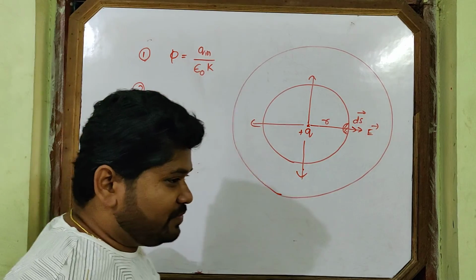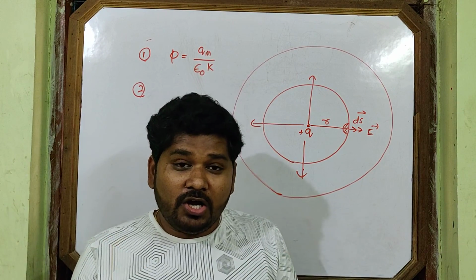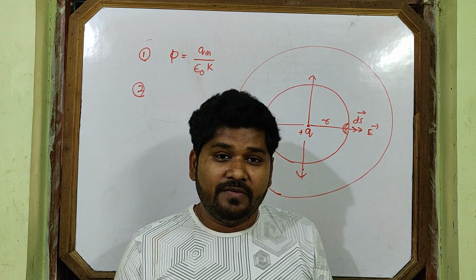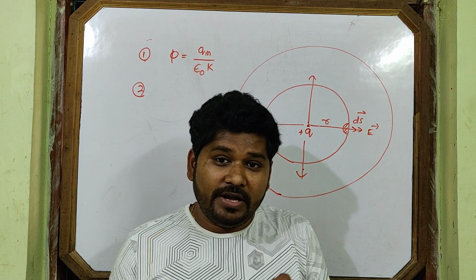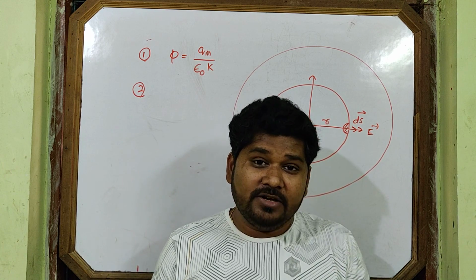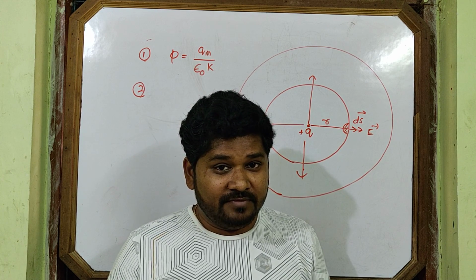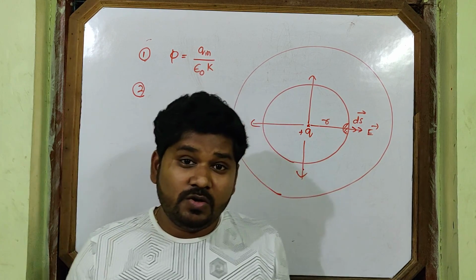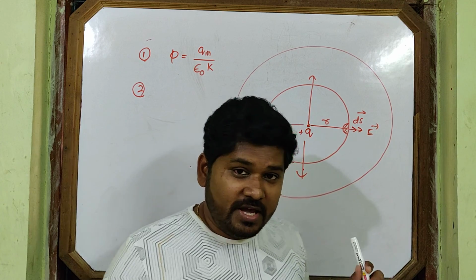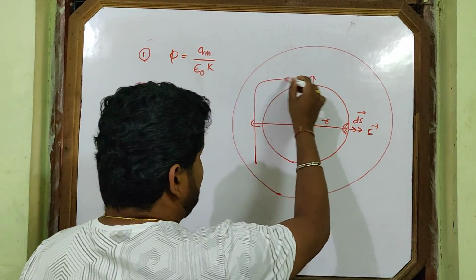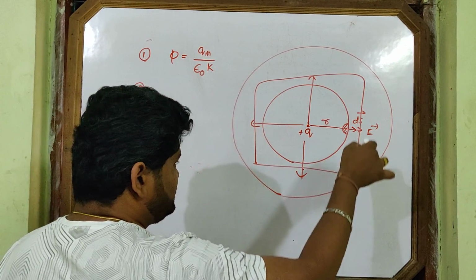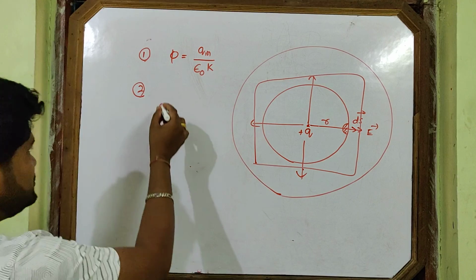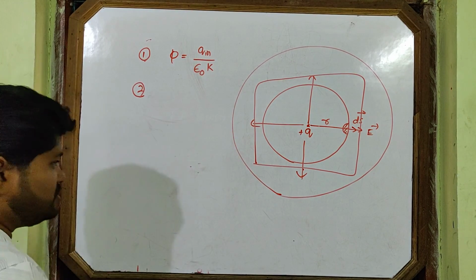So I am telling you one point concept here. Gauss law is independent of the area of the surface if the charge enclosed is the same. Okay, that may mean any surface, maybe a cube, or maybe something else. No problem, you can do like this. So this is one important point about Gauss law.